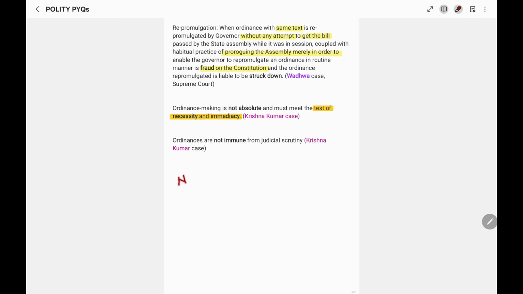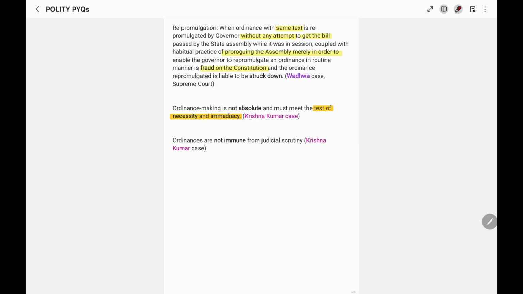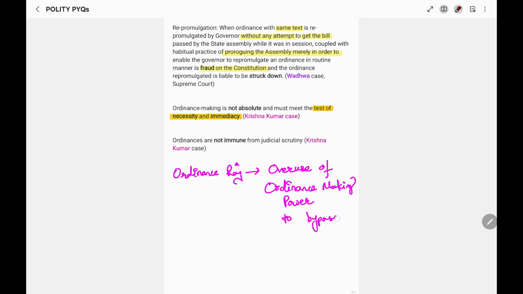Now, these judgments have been given in the context of Ordinance Raj, that is, overuse of ordinance making power to bypass parliamentary scrutiny.